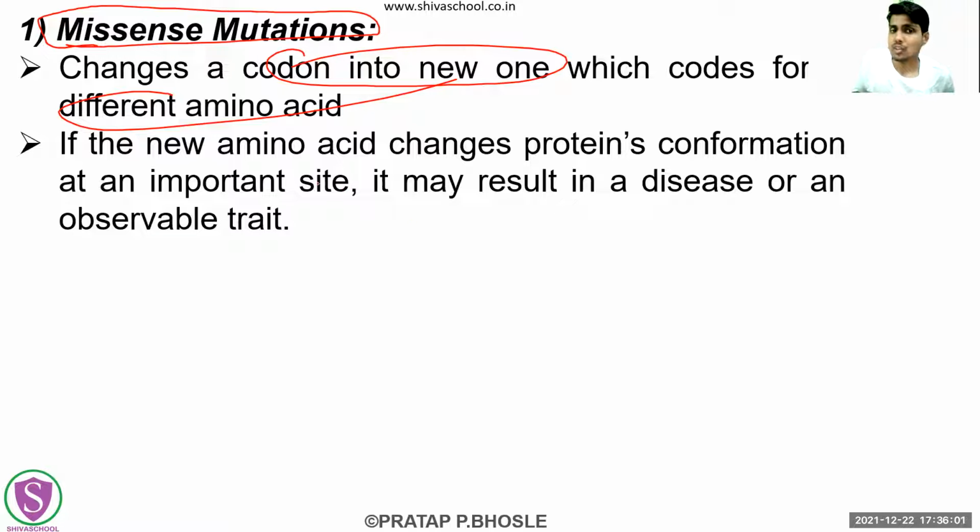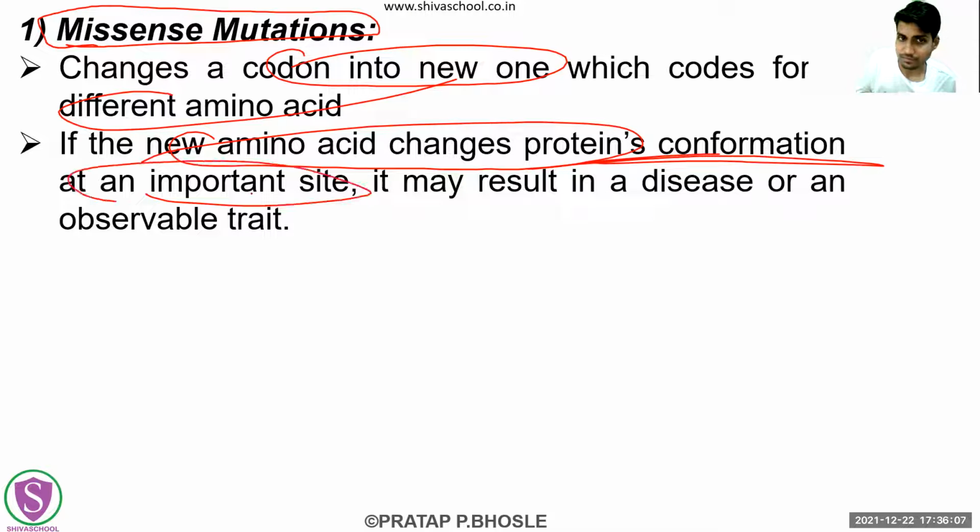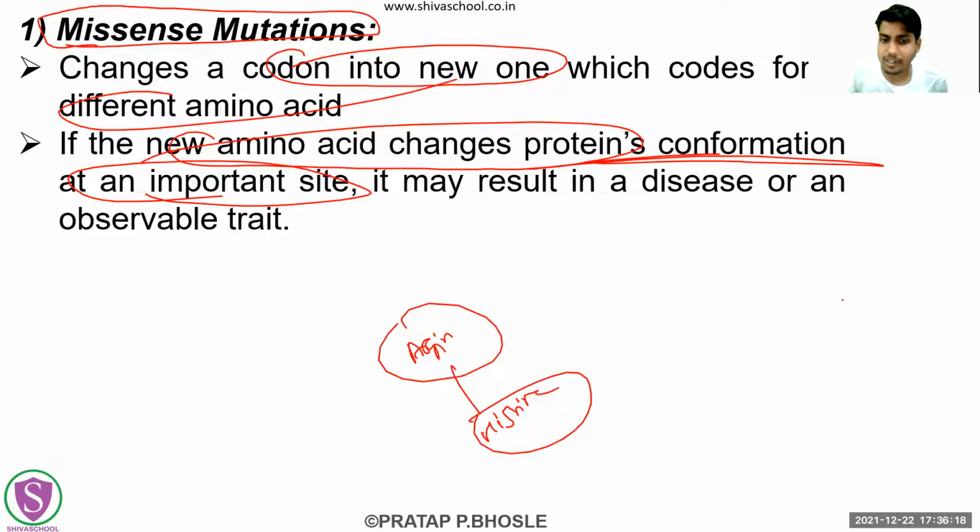Whatever the new amino acid is, that will change the protein's conformation at a very important site. If you are getting arginine in the place of histidine, if this conversion of the amino acid is at a very crucial point in that protein, at a very important site, then that may result in some kind of disease.